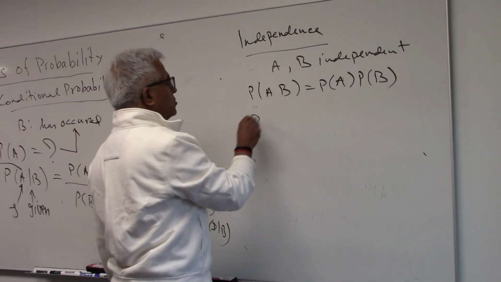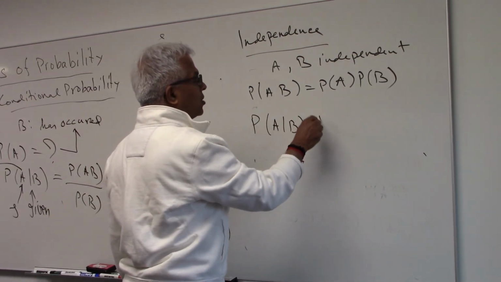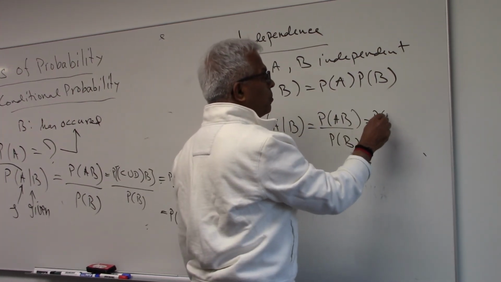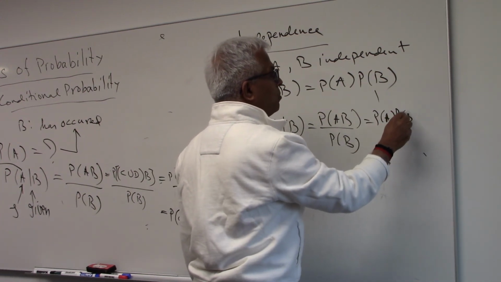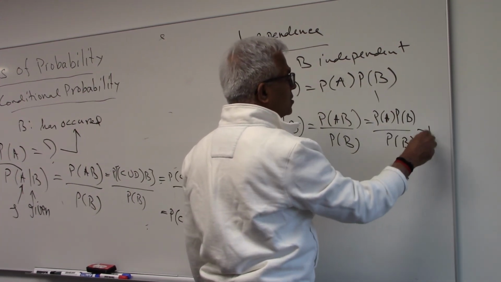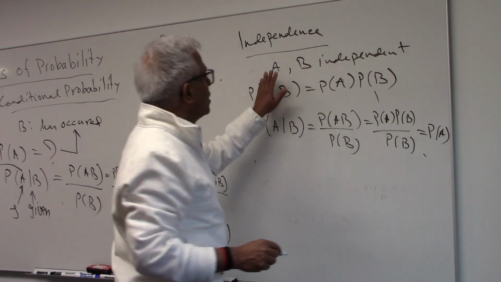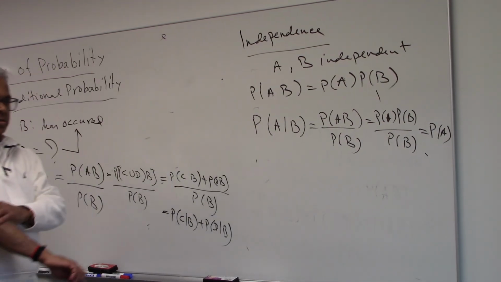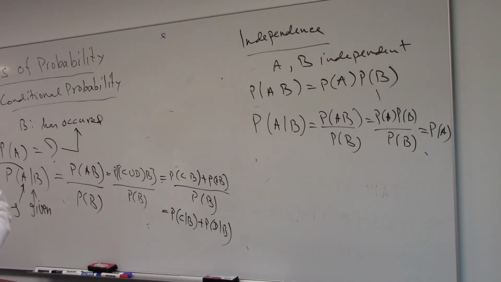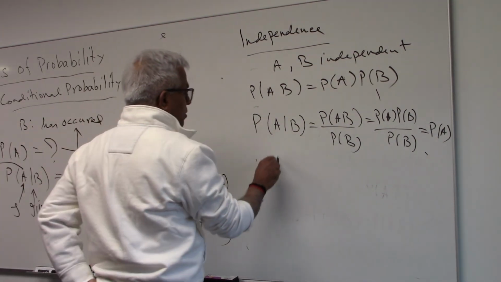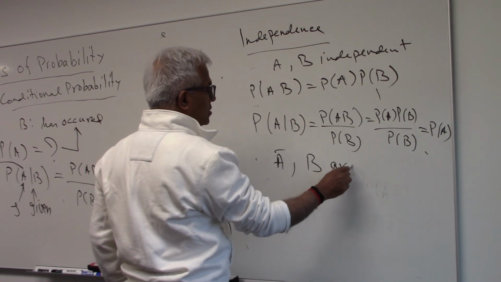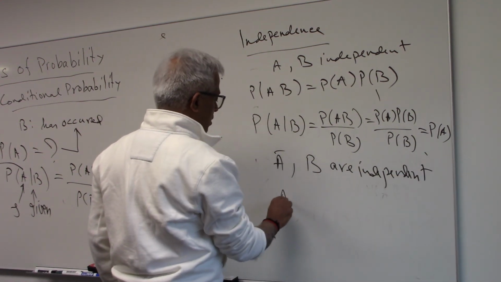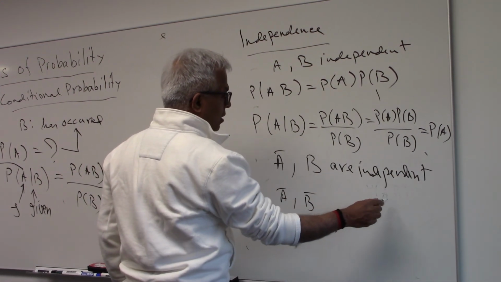But one quick observation is that if A and B are independent, then the conditional probability is PAB over PB. But PAB is PA multiplied by PB from here. So PB cancels and you get PA. What that means is if A and B are independent, then conditioning, even the fact that B has occurred, is not going to improve our knowledge about PA. You can also show that if A and B are independent, then A bar and B are independent, etc. I'm going to leave it as an exercise to show A bar, B bar are independent, and so on.